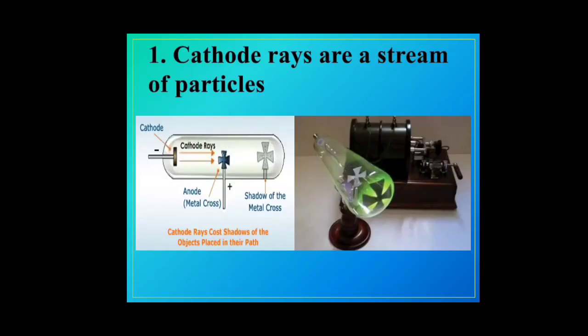Next, the cathode rays are a stream of particles. And which are the particles? They are negatively charged particles, which were later termed electrons. If there is any object in the path of these rays, it can create a shadow. If an opaque substance is kept in the path of these cathode rays, a shadow is formed on the screen.